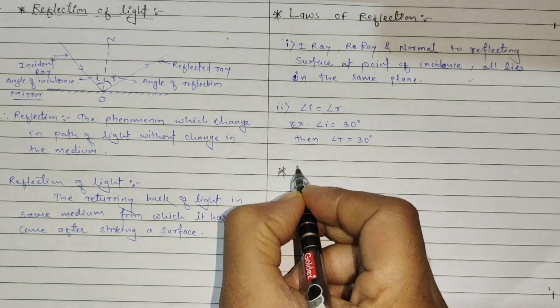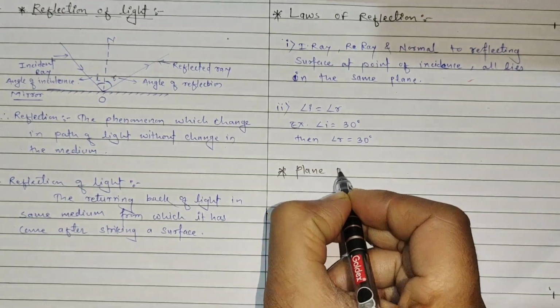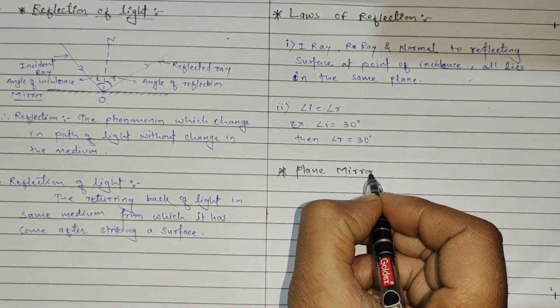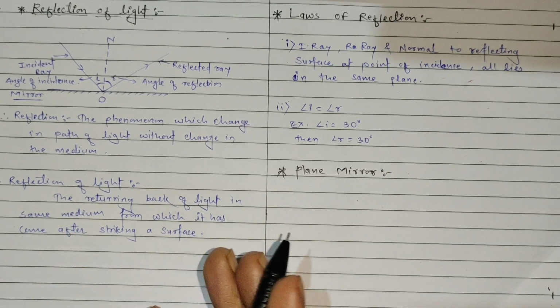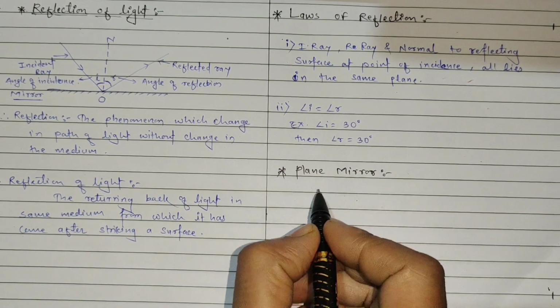A plane mirror is a plane reflecting surface which forms images that are always virtual, erect, and at the same distance behind the mirror as the object in front of the mirror. Also, images in a plane mirror are always laterally inverted.